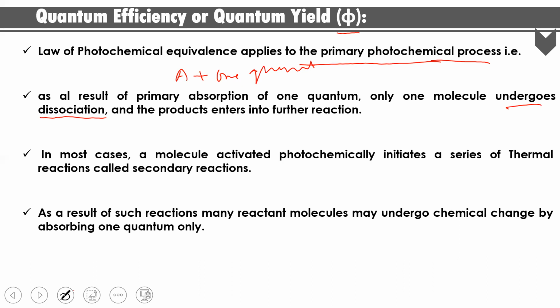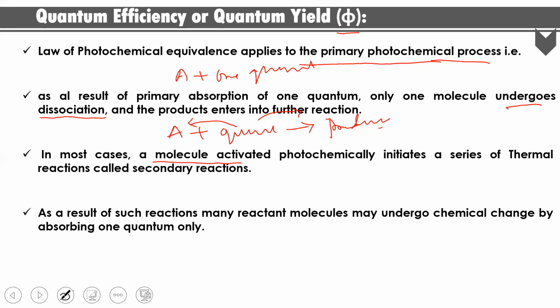But in most cases, a molecule activated photochemically initiates a series of thermal reactions called secondary reactions, or it is known as a secondary process. We know that according to the Stark-Einstein law, one molecule, A, can absorb one quantum, so that the molecule which absorbed one quantum of energy can undergo chemical changes, and then it will give the products. So this is the actual process.